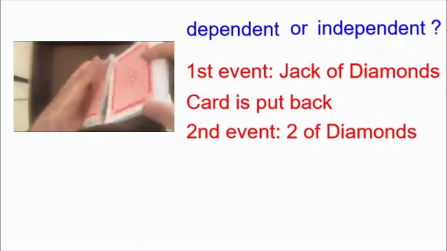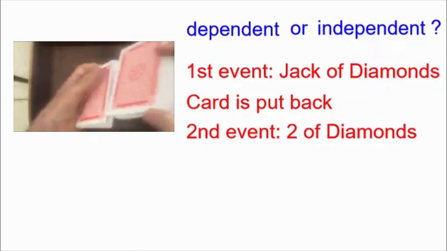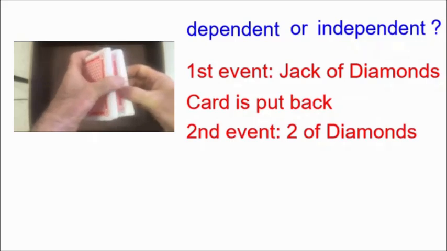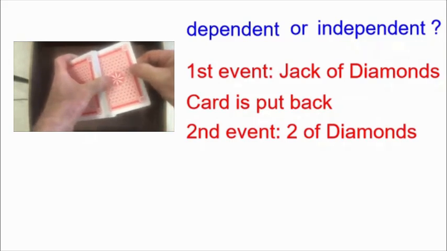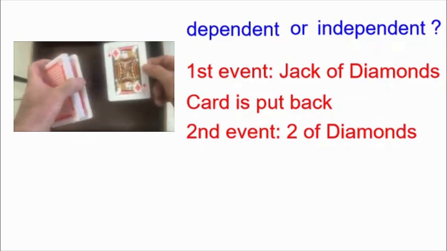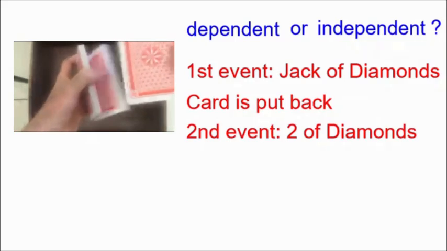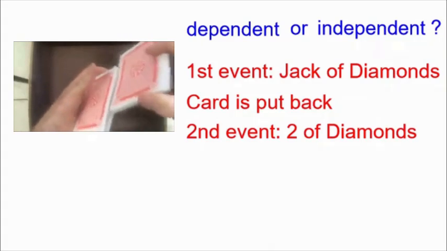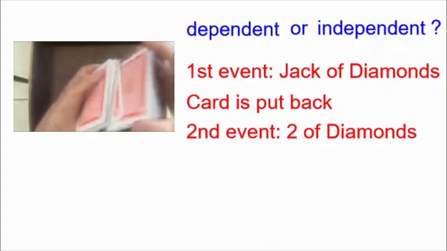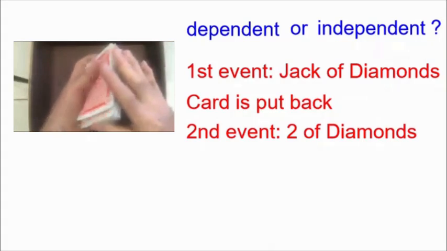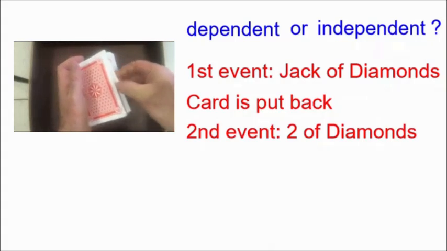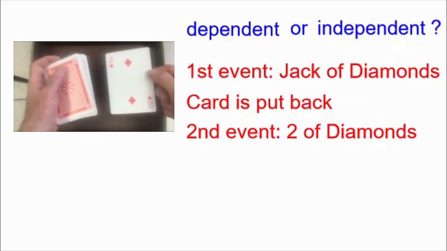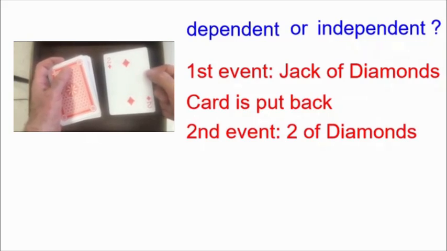Now, we have the same deck of cards, shuffled. All of the cards are in the deck, and we're going to do two events again. I got a Jack of Diamonds, but I'm going to put it back into the deck, and I'm going to shuffle again, and I'm going to do a second event. I got the Two of Diamonds. Are these two events dependent or independent?